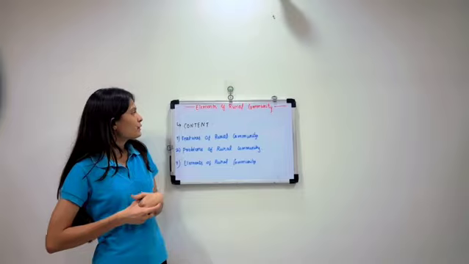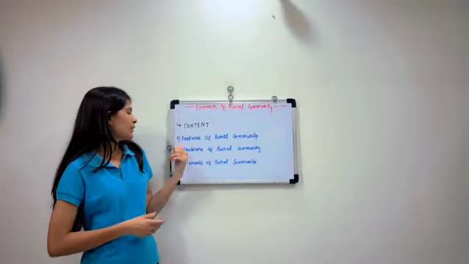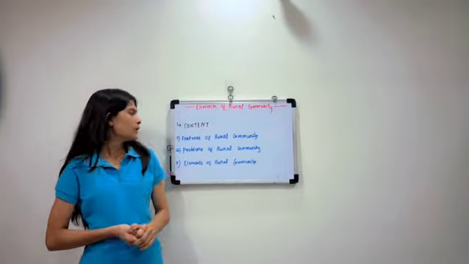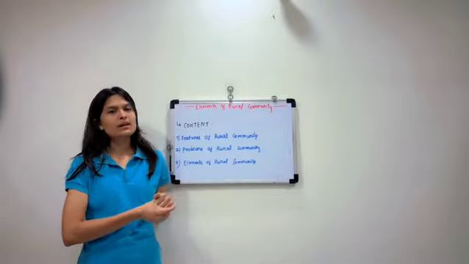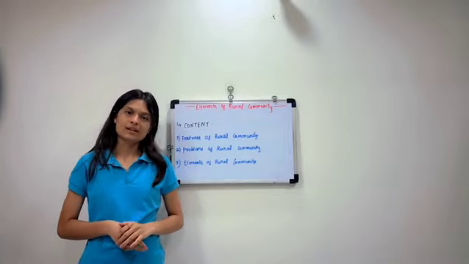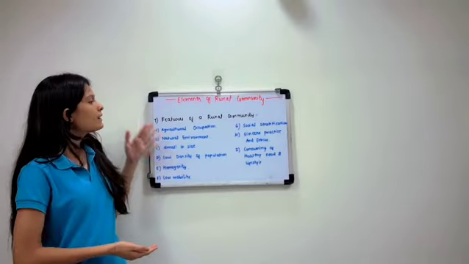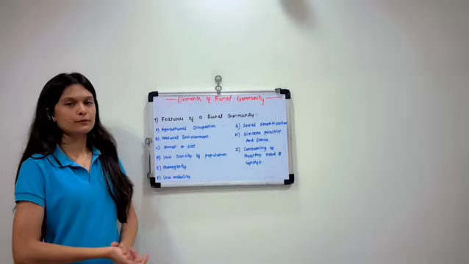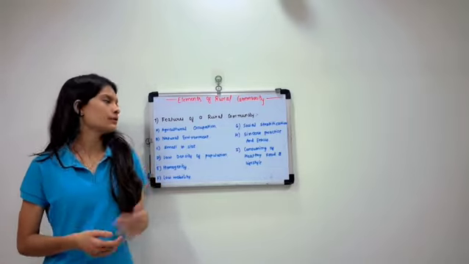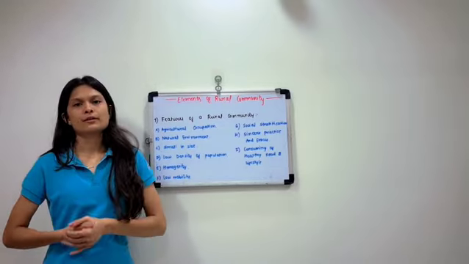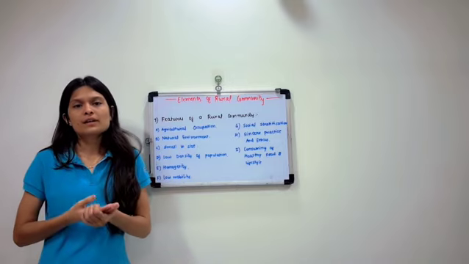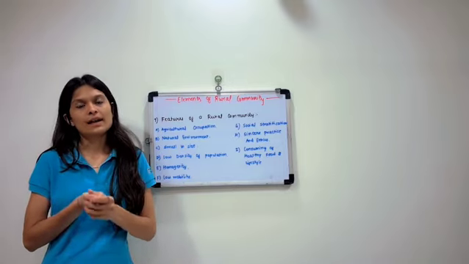So the content which we are going to learn in the elements of a rural community today is features of a rural community, problems of a rural community, and third is the elements of a rural community. So now, features of a rural community. These are some main basic features of a rural community which we are going to learn today. First one is agriculture occupation. Rural community people are mainly dependent on an agriculture occupation.